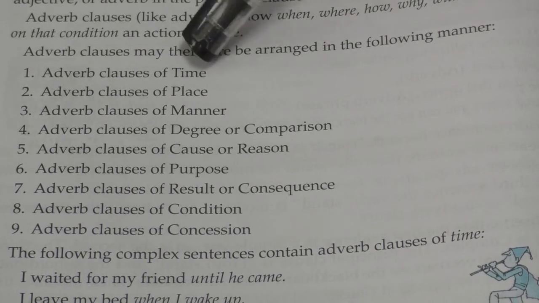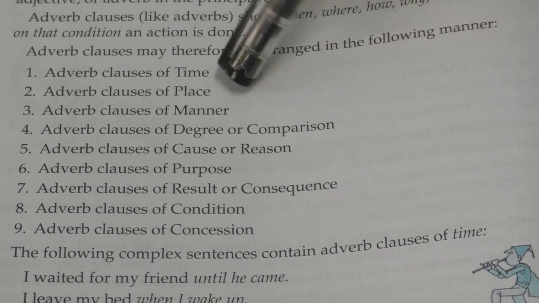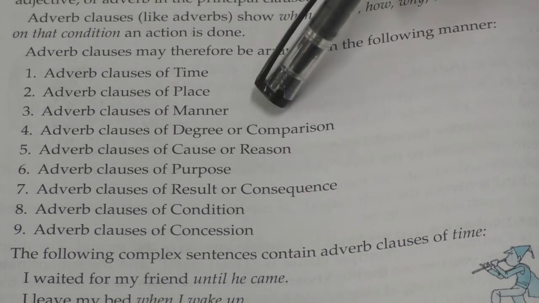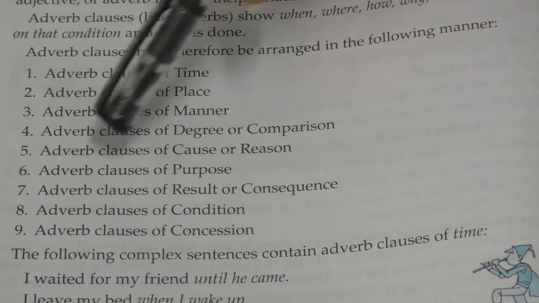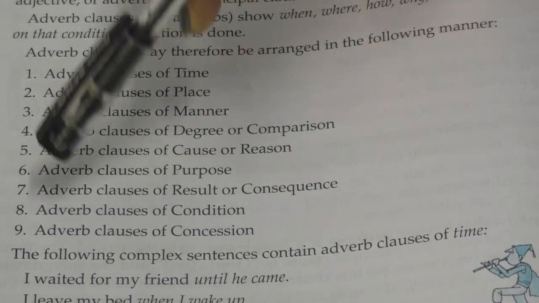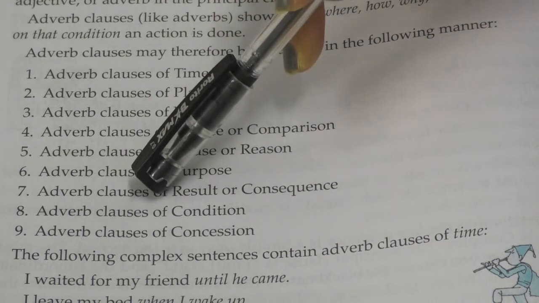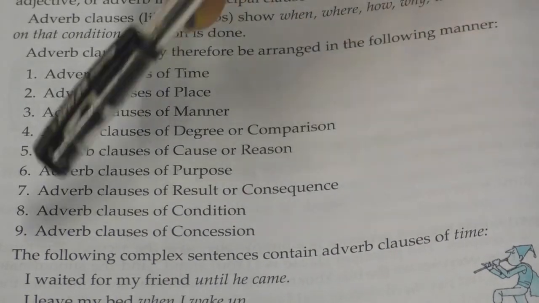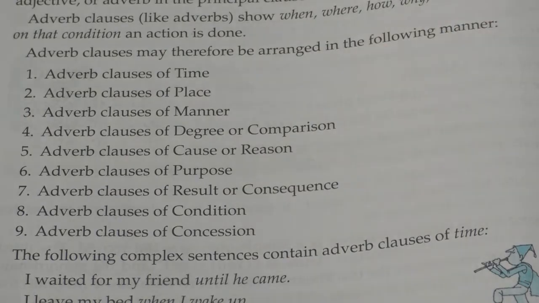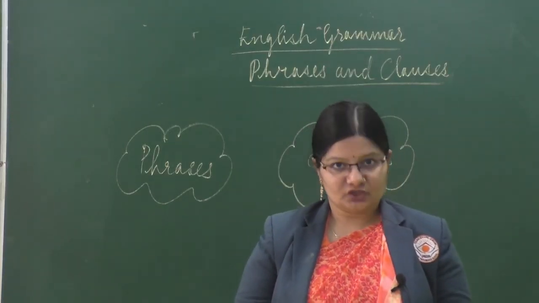That is, adverb clauses of time, place, manner, degree or comparison, cause or reason, purpose, result or consequence, condition, concession.